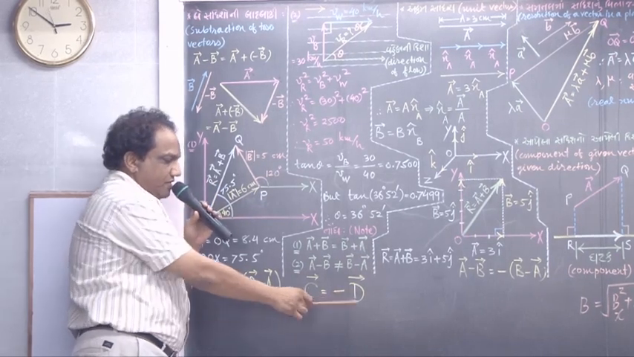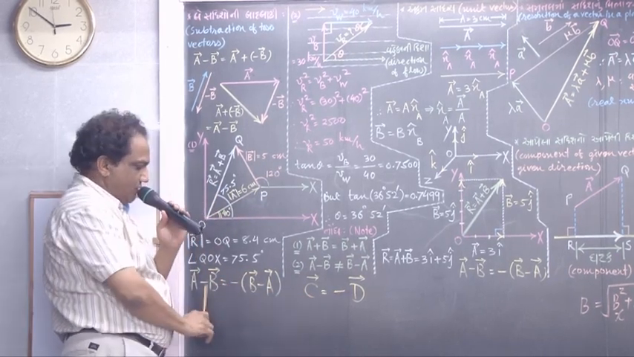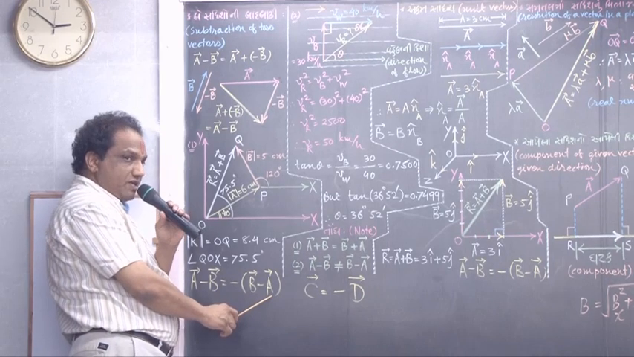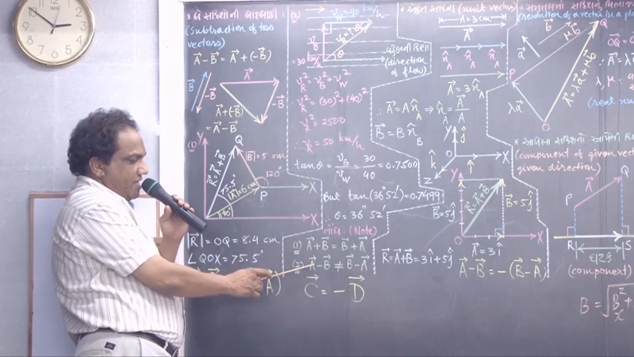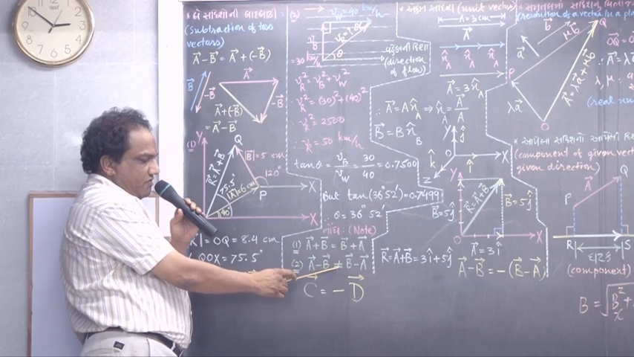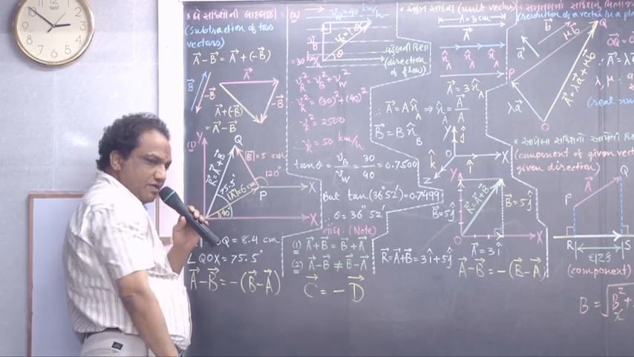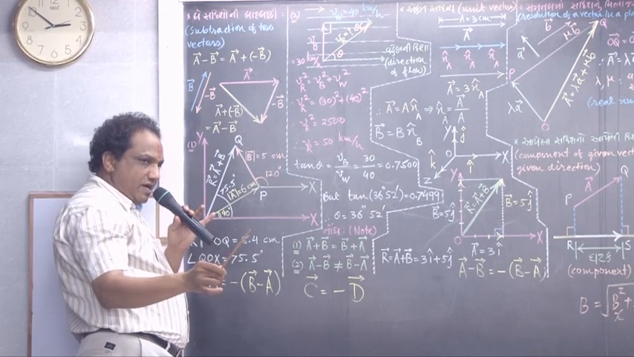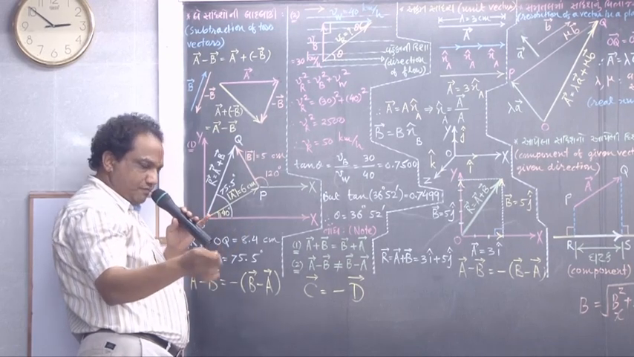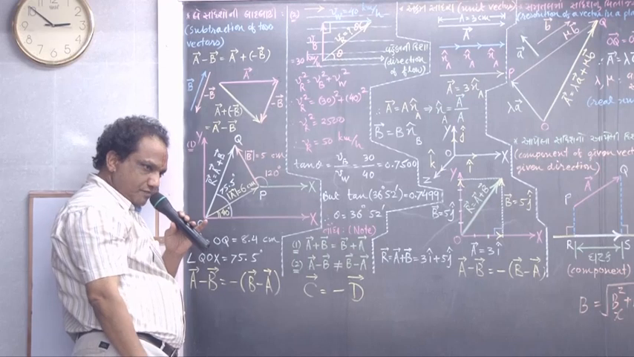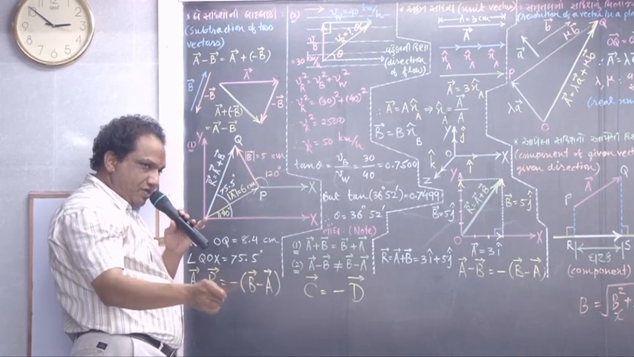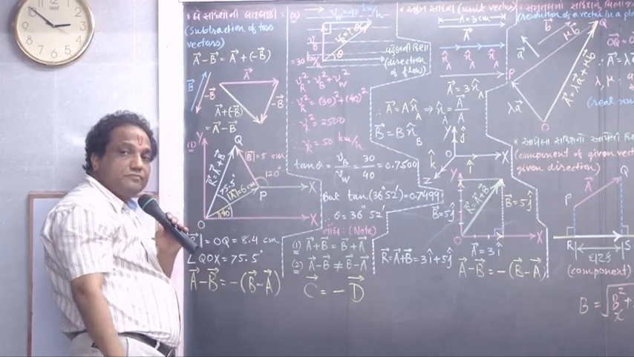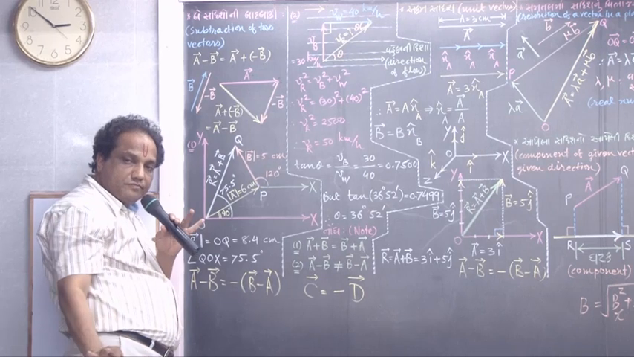Because they are opposite vectors, they are not equal vectors. So vector A minus vector B is not equal to vector B minus vector A. In short, everybody must speak now: vector addition is commutative, but vector subtraction is not commutative.